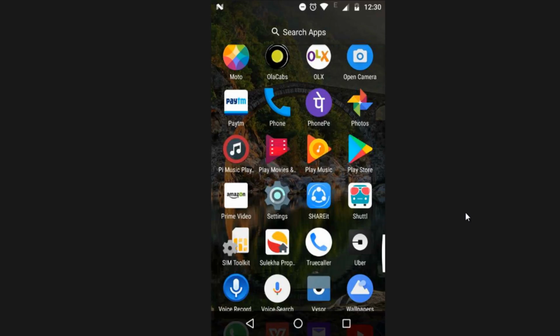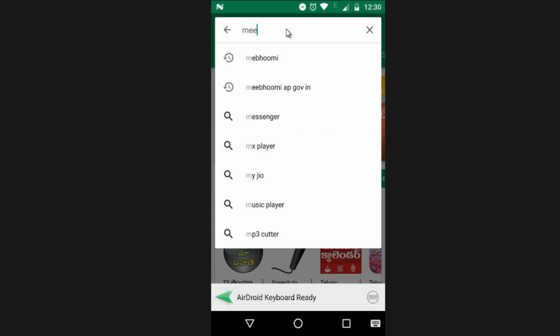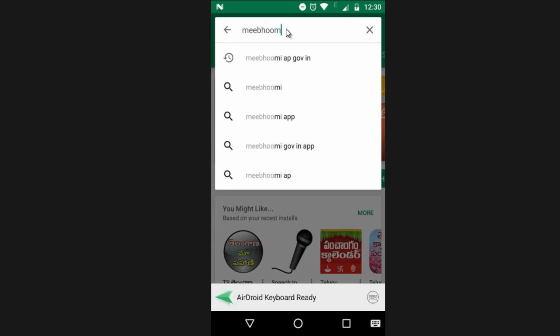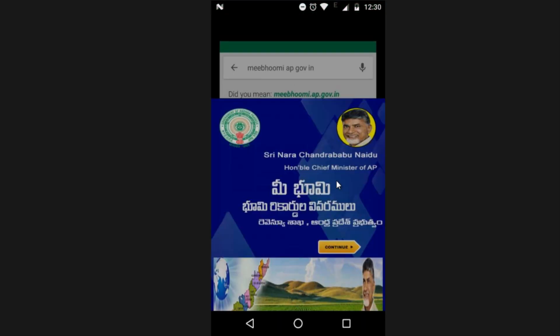Now to get land records in your mobile, first you will go to Google Play Store, and then you will enter MeeBhoomi here. MeeBhoomi. So let me search it. So this is the official app of MeeBhoomi, and I have already installed this. So after you install it, then you will get this interface. So please install this, and then you open it, right?